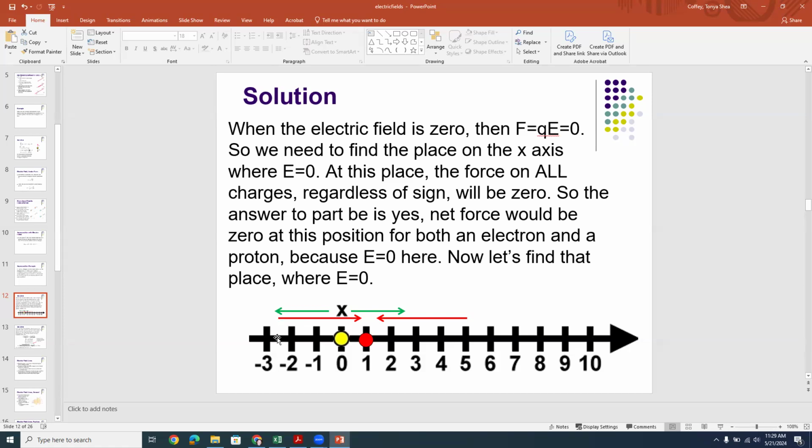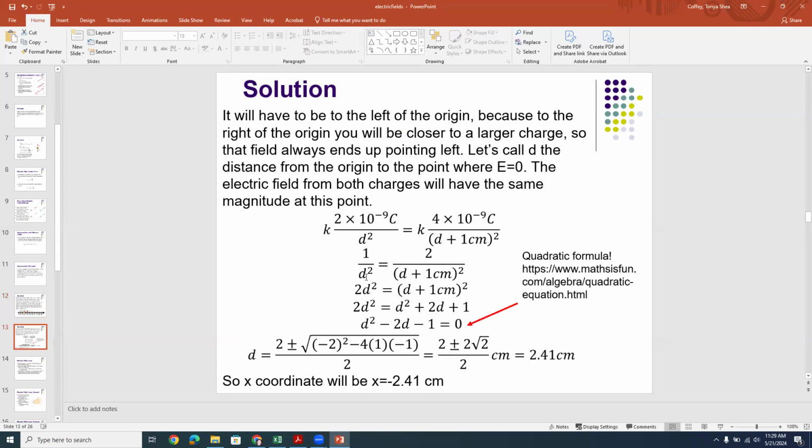Now, if I call the distance between the yellow dot and this magical point d, then since there's 1 centimeter in between the origin yellow dot and the red dot, the distance between this magical point and the red dot would be d plus 1. So that's why I've got d plus 1 there. Make sense?